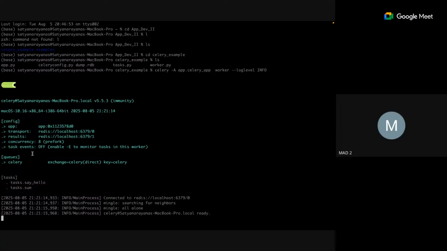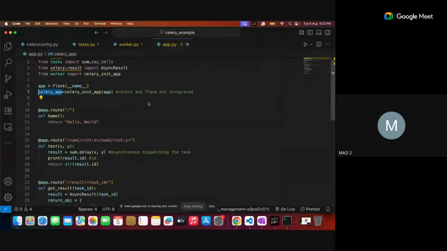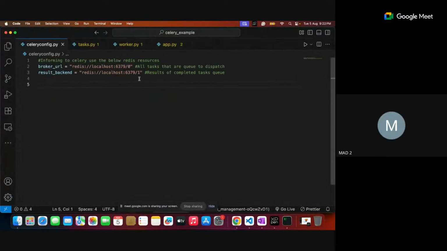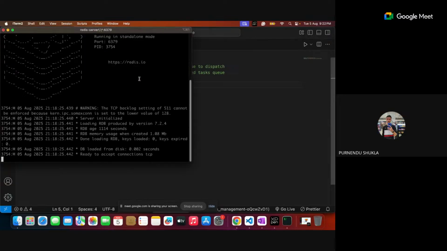Now the thing is, this information, is it in an understandable format or not? See here, the transport is done through the 0th instance. The results are available in the queue of that one. Is it right? Sir, what is that 0 and 1 then? Means like 0 and 1, what is that particular thing?